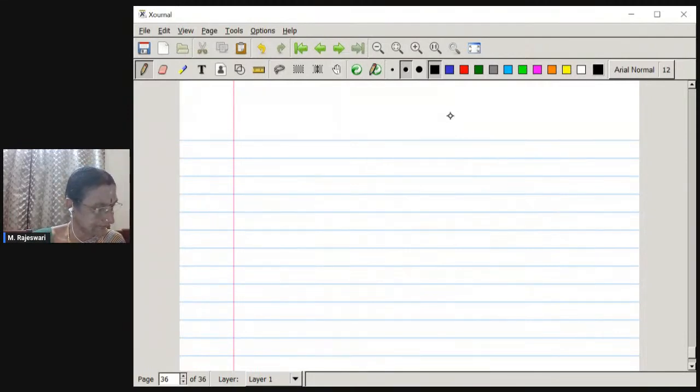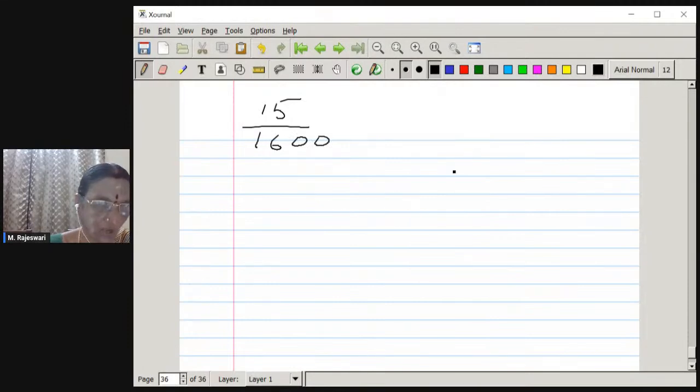For the other sums, please find out whether 15 by 1600 has a terminating decimal expansion or not. Simply write yes or no. Quick. This is the ninth sum I am trying. 15 by 1600. Does it have a terminating or non-terminating decimal expansion? Wonderful. All of you have written. Yes, this is a terminating decimal expansion.